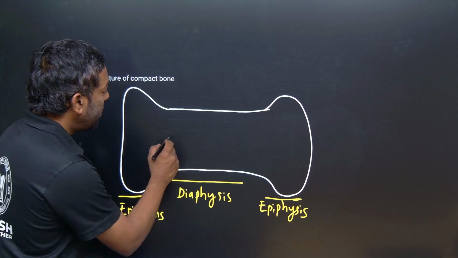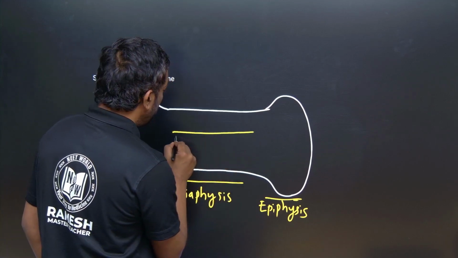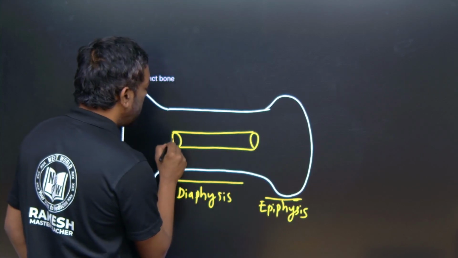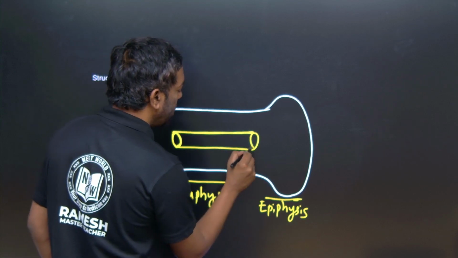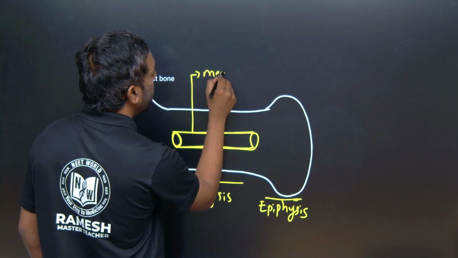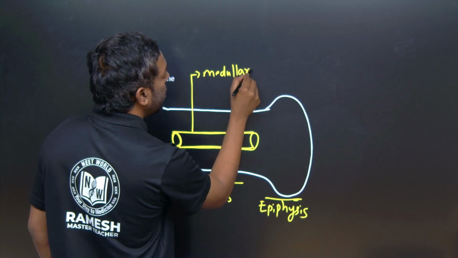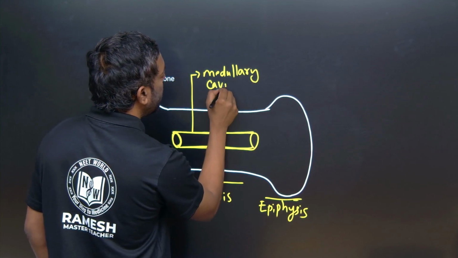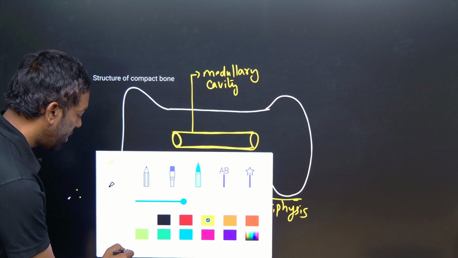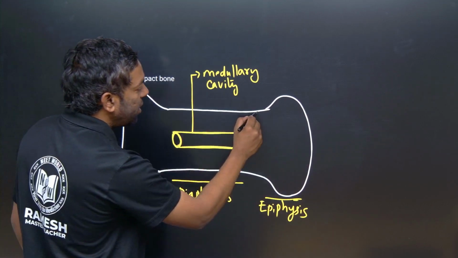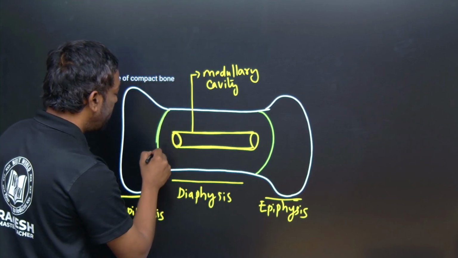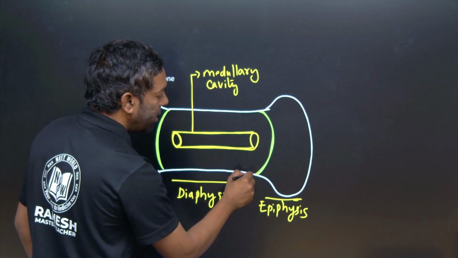This is the middle part, which we can call the medulla, the medullary part, the medullary cavity. These are the places, and the epiphysis is separated from the diaphysis by a small plate, the epiphyseal plate.